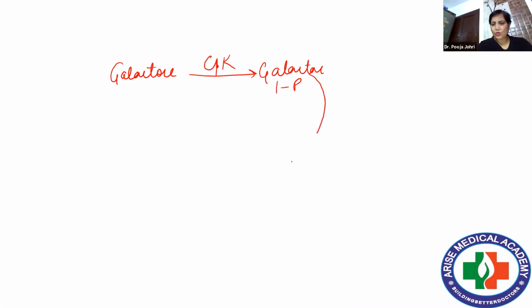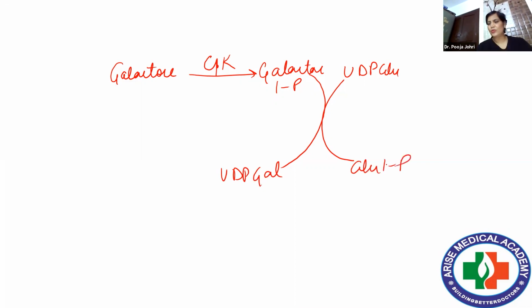This galactose 1-phosphate combines with UDP glucose. Epimerase is the interchange reaction, and UDP galactose is produced and glucose 1-phosphate is produced. And here the enzyme is galactose 1-phosphate uridyl transferase.